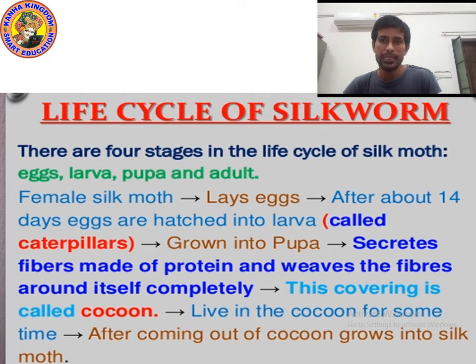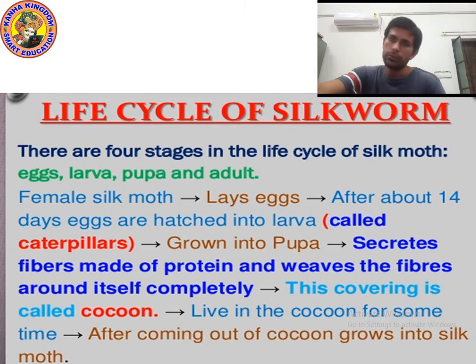Okay kids, now we will study the life cycle of silkworm, the new topic we are going to study. We can divide the life cycle of silkworm into 4 stages. But before that, I want to ask you, what is the meaning of life cycle? Life cycle means the changing of silkworm from young form to adult form. That is the meaning of life cycle.